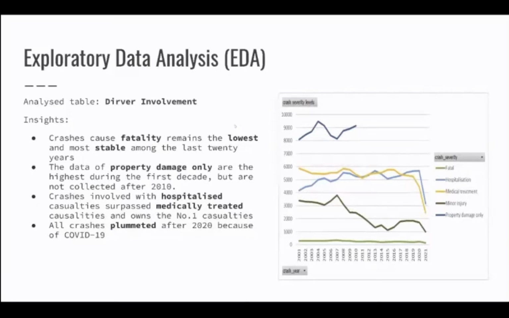The data of property damage only are the highest during the first decade, but are not collected after 2010. Crashes involving hospitalized casualties surpassed medically treated casualties and own the number 1 position. All the crashes plummeted after 2020 because of COVID-19.